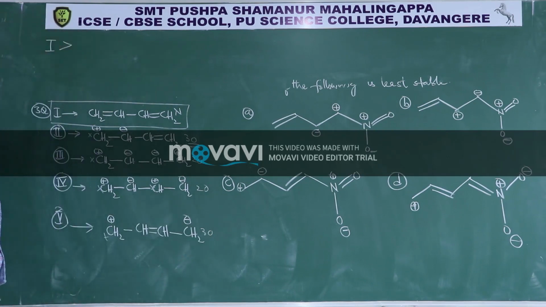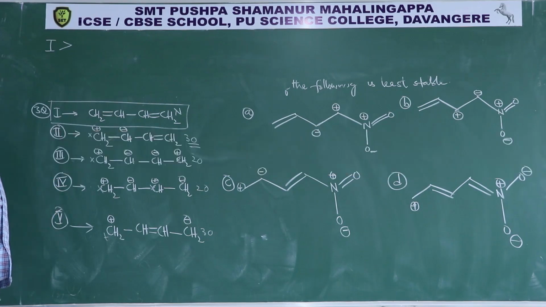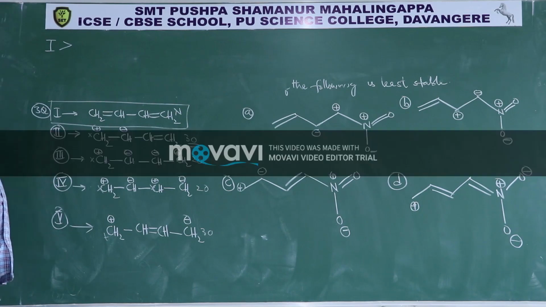So second and fifth are more stable than third and fourth. Second structure and fifth structure are more stable than the third one and fourth one. But among the second and fifth, now we have to check. Second is having 3 octets, fifth is also having 3 octets.